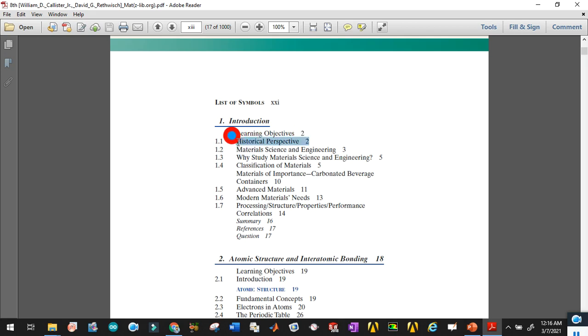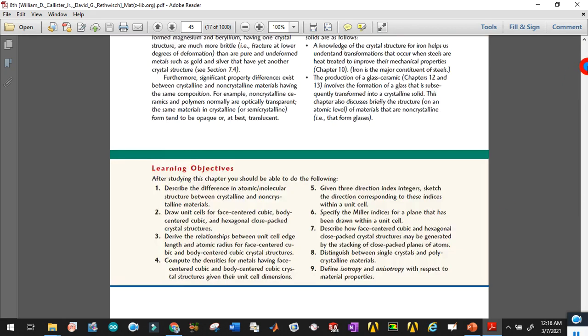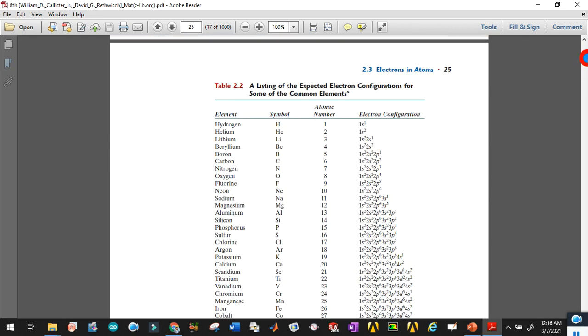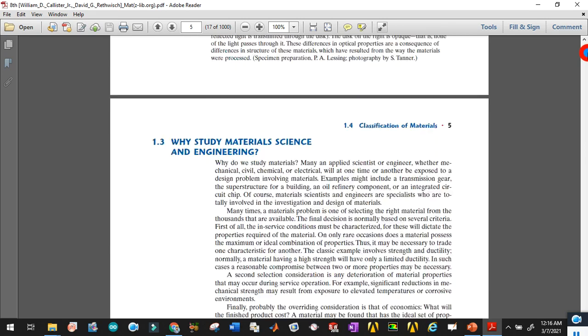We have seen the historical perspective, materials science and engineering, why we study materials, the classification of materials, the importance of materials, and advanced materials like nanomaterials, modern materials needs, and processing-structure-properties, and so on.